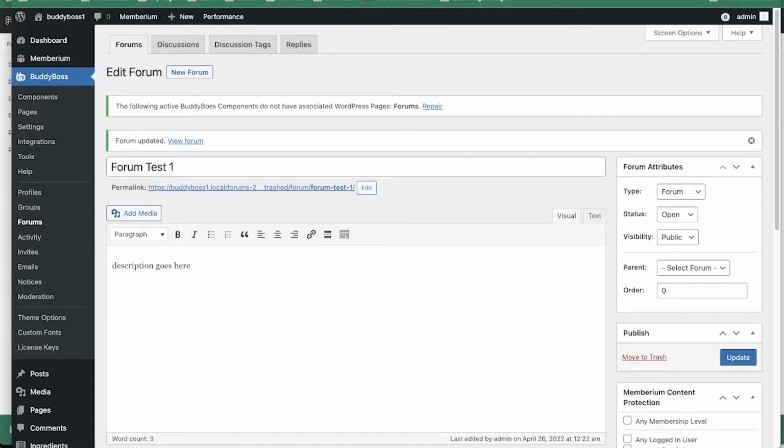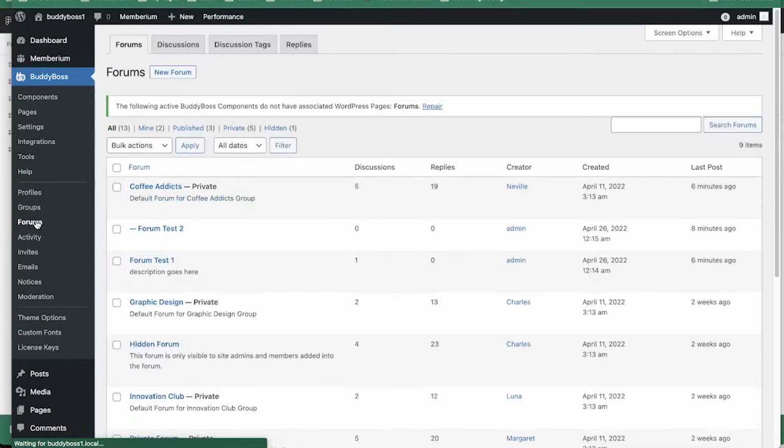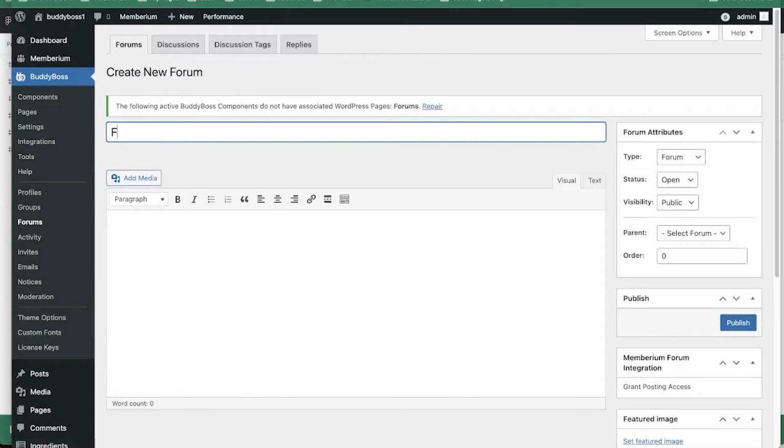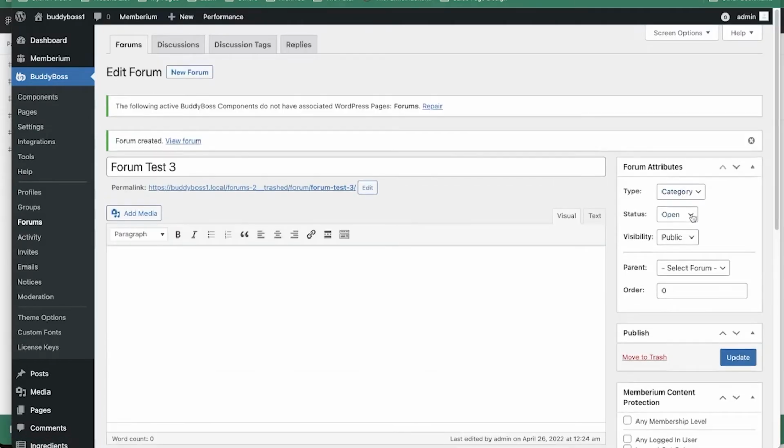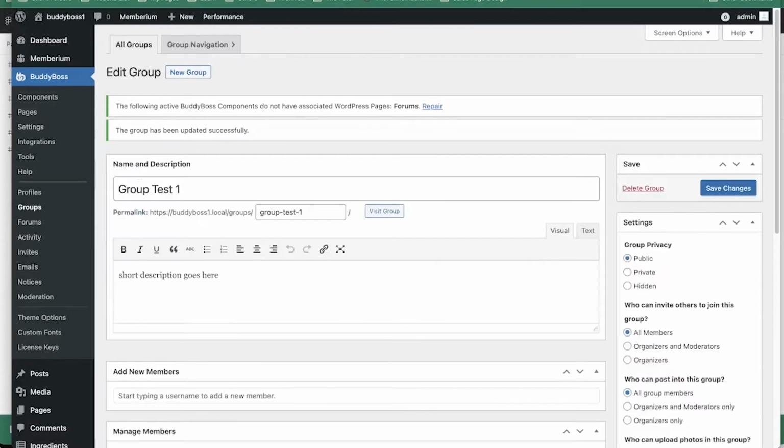The way we could do that is, for example, if I create a new forum, test 3, and then I set this to a category. Then I'm going to set this to private. Then I'm going to try to attach that to my groups.